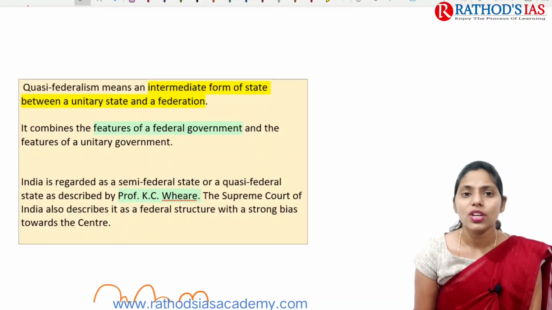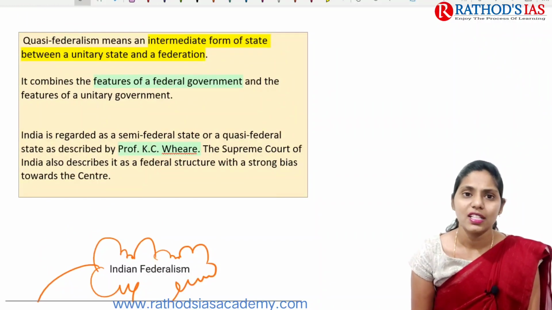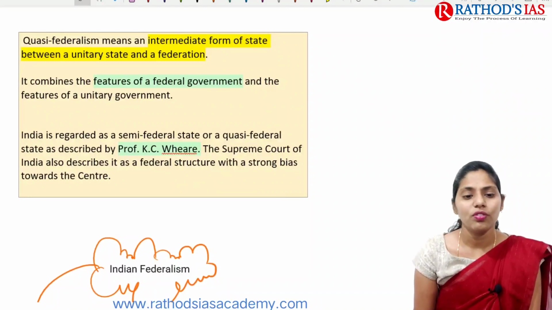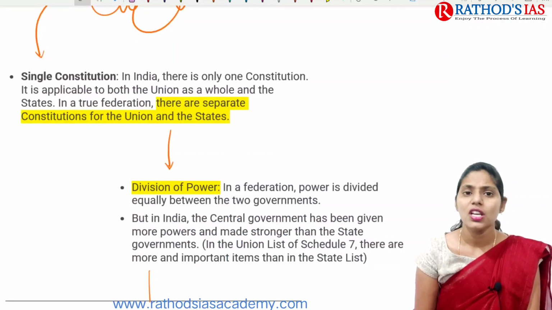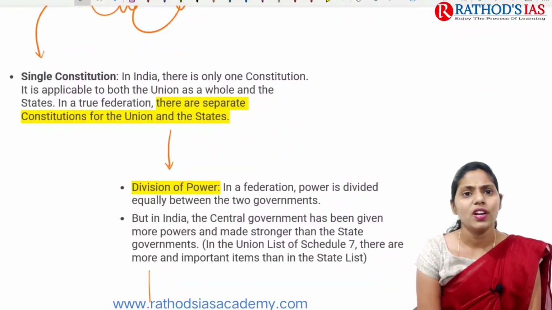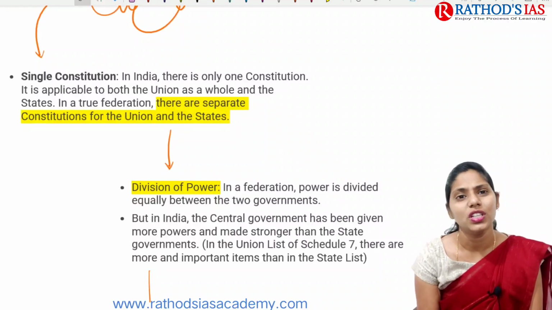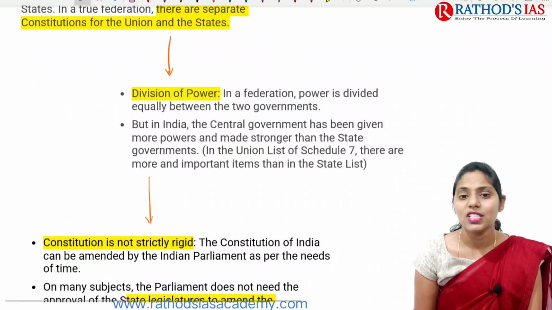India is regarded as a semi-federal state or quasi-federal state, as described by Professor K.C. Wheare. Even the Supreme Court of India has described the federal structure of India. If you are talking about Indian federalism, we have a single constitution. It is applicable for both the center and the states. In a true federation, there are separate constitutions for the union and states, but here we have only one constitution.